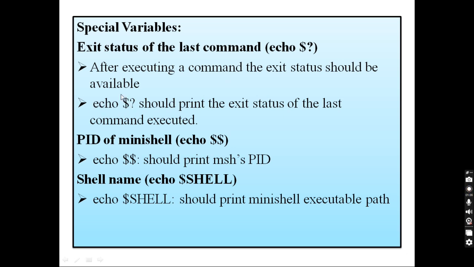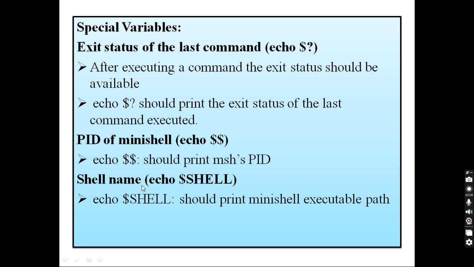So whenever we give the command echo $?, it should print the exit status of the last command executed. Whichever command we have executed previously, the exit status of that command should be printed whenever we give echo $?. Next, the PID of MiniShell: echo $$. PID stands for process identification number. echo $$ should print the MSH PID. MSH is nothing but MiniShell's PID. So echo $$ should print the PID of MSH, that is MiniShell.